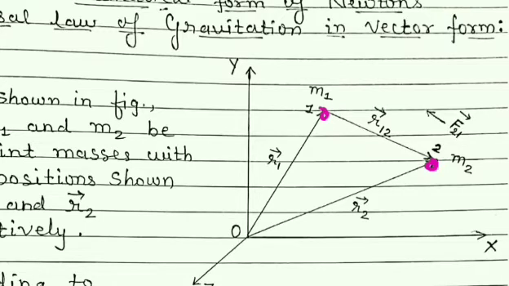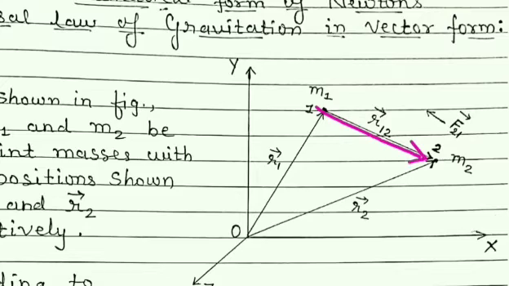Students, we know that gravitational force is always attractive in nature, and we are interested in finding the force on this mass m2 due to this mass m1. And so, due to that attractive force, the force on this particle at point 2 will be towards m1. So this is the direction of force, and this is the position vector r12.